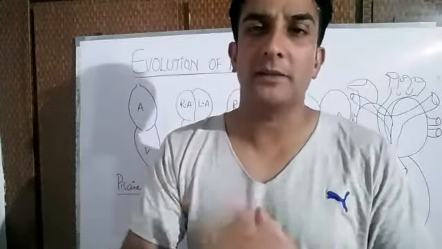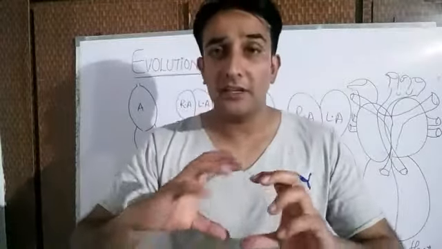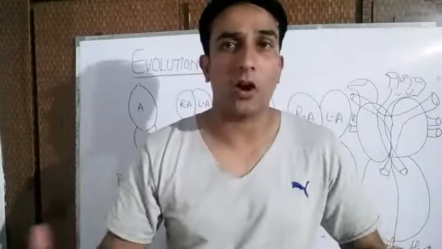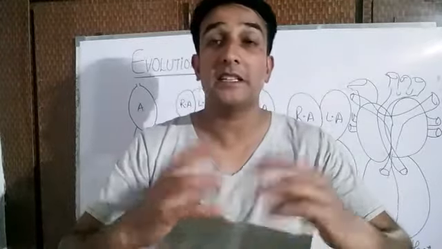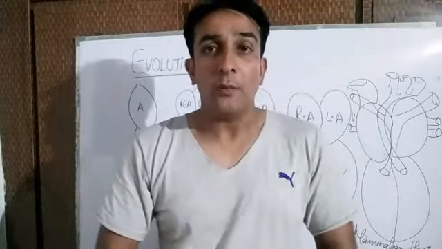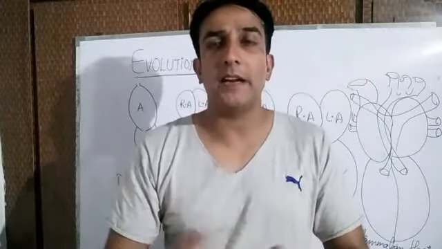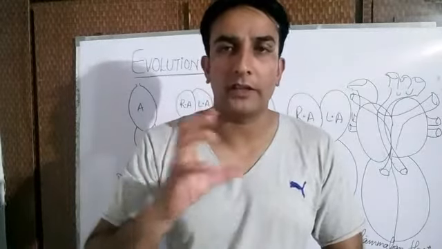It is believed, and justified by the evolutionists, that this blood vessel has modified into the heart, and this pulsation has developed into the heartbeat in the higher animals.